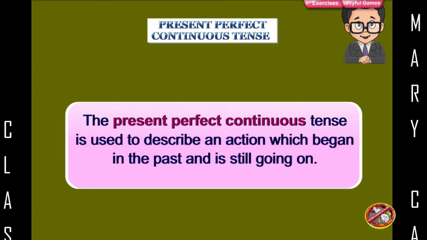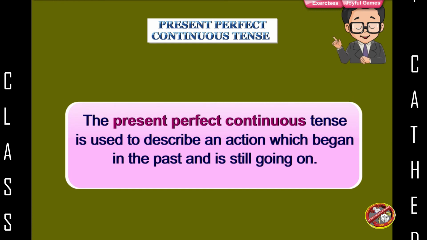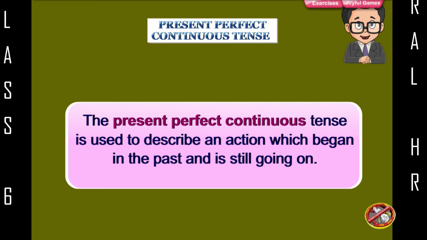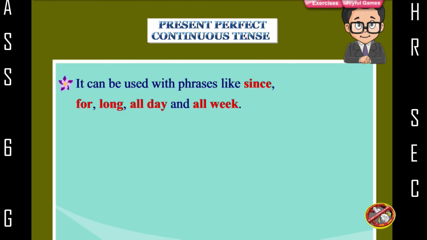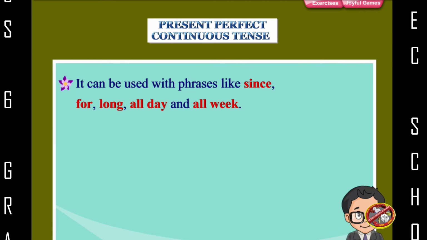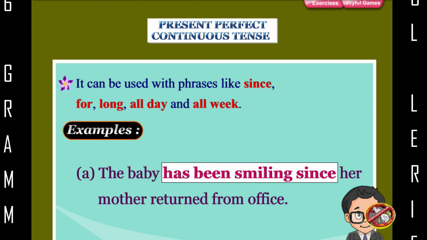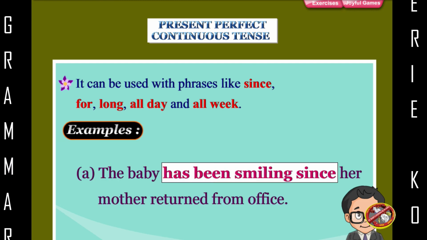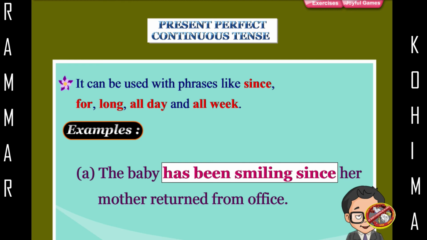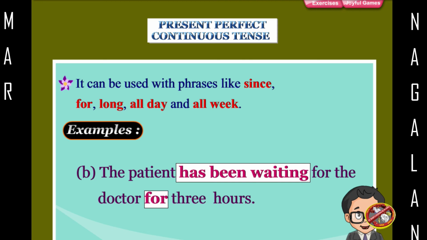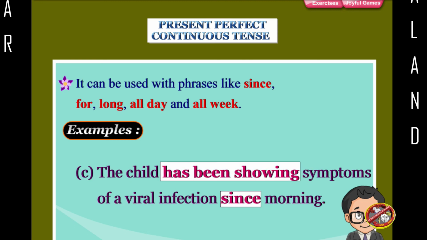Present perfect continuous tense. The present perfect continuous tense is used to describe an action which began in the past and is still going on. It can be used with phrases like since, for, long, all day and all week. Examples: the baby has been smiling since her mother returned from office. The patient has been waiting for the doctor for 3 hours. The child has been showing symptoms of a viral infection since morning.